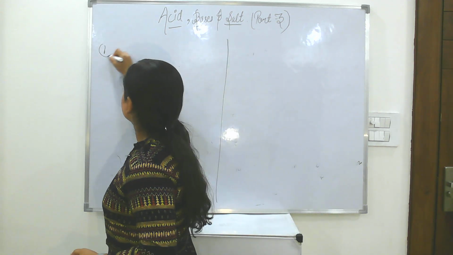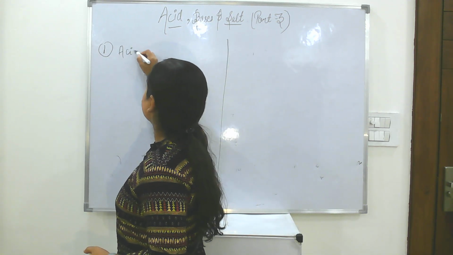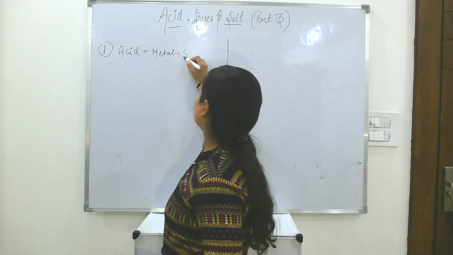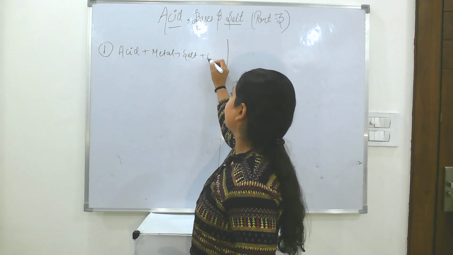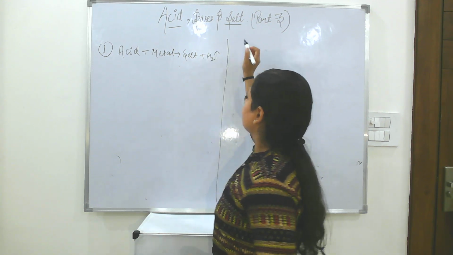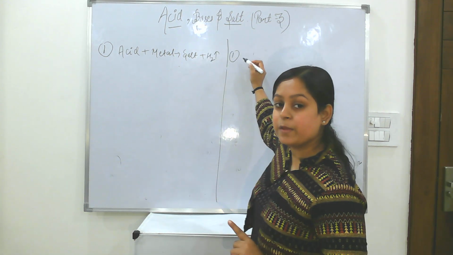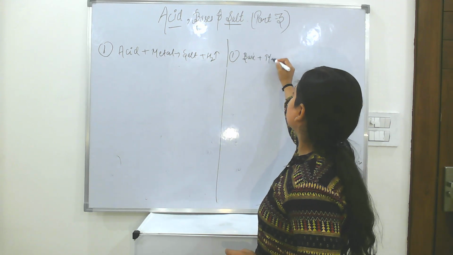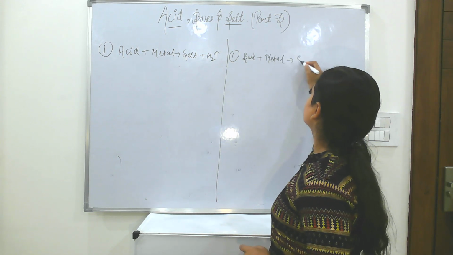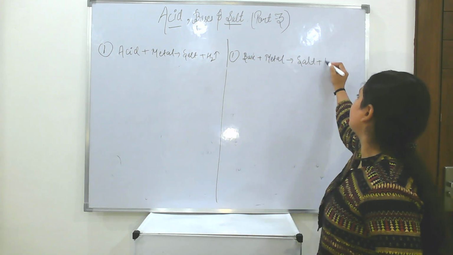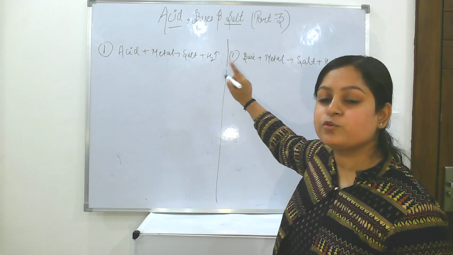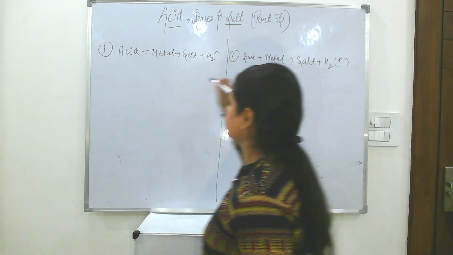Okay, first, when acid reacts with metal, it will form salt plus hydrogen gas. For base, same: when base reacts with metal, it will form salt plus hydrogen gas. Now you remember the pop sound test to check the presence of hydrogen gas.